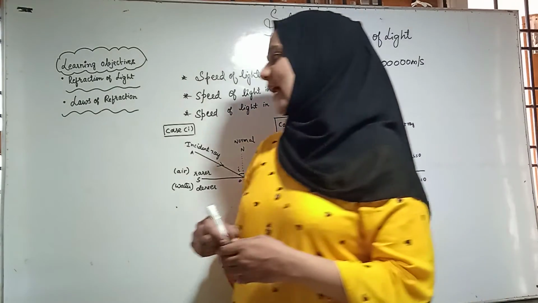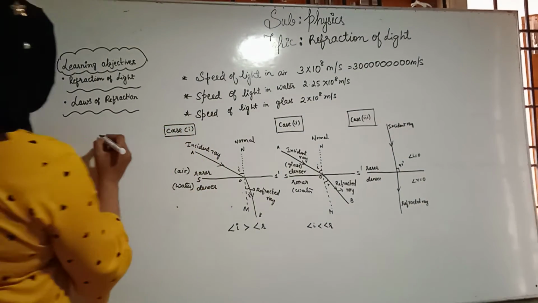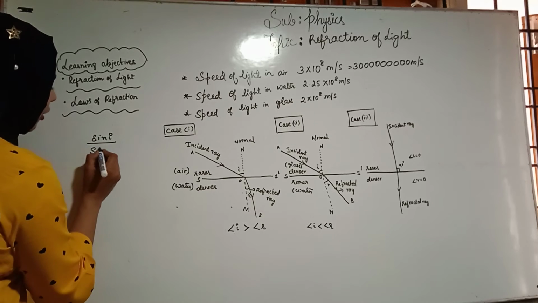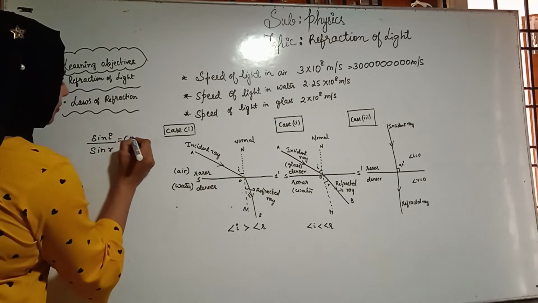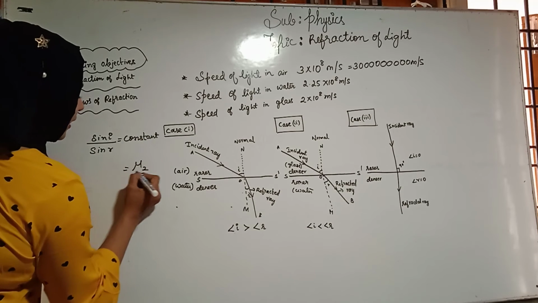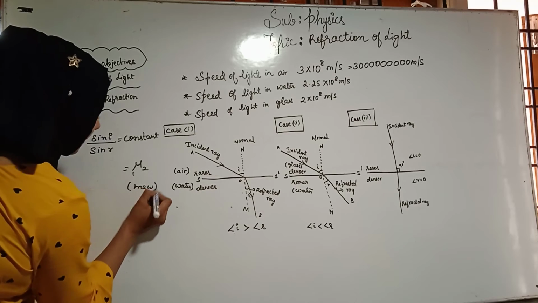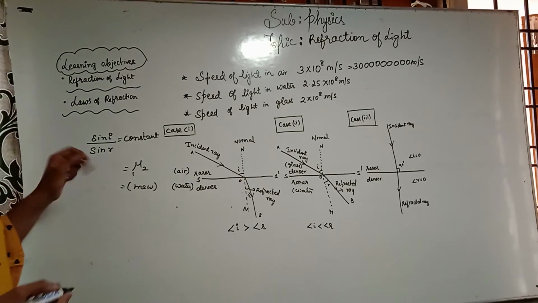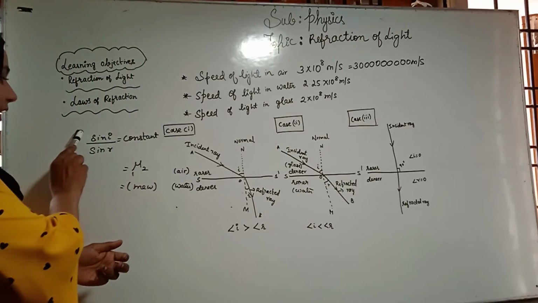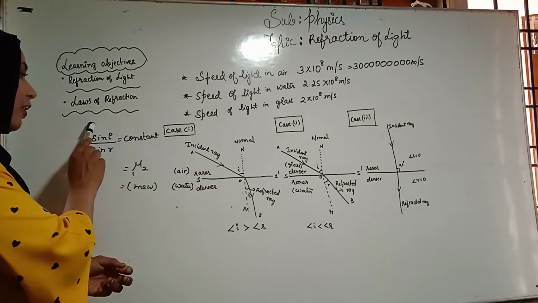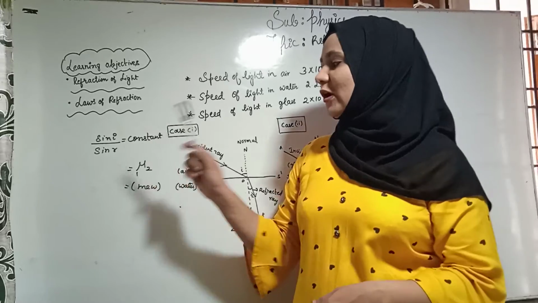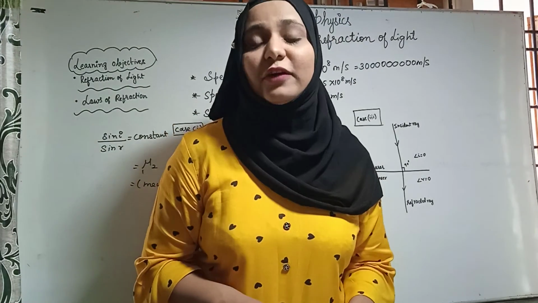The second law states that the sine of the angle of incidence, that means i, to the sine of the angle of refraction is equal to a constant. This constant is called mu, that is a Greek alphabet. This law is called Snell's law. Therefore, the second law states sine i by sine r is equal to a constant. The ratio of the sine of the angle of incidence to the sine of the angle of refraction is constant, and is called the refractive index. Then what is refractive index?